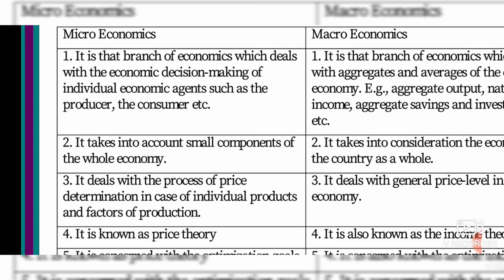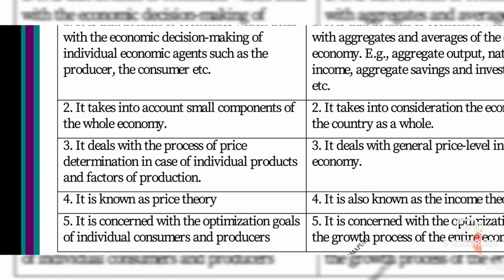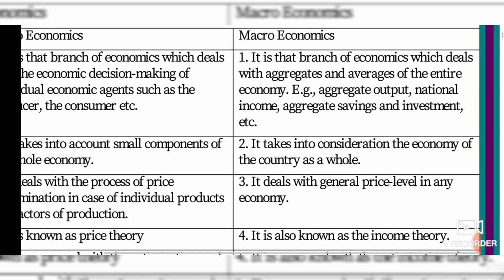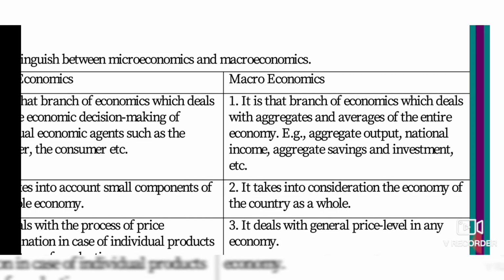It deals with price determination in the factors of production. It is known as price theory. That microeconomics is known as price theory. It is concerned with the goals of individual consumers and producers only. And next we will move on to the next side, macroeconomics. Macroeconomics deals with the aggregates and averages of the entire economy, that is, it deals with income, investments and savings.